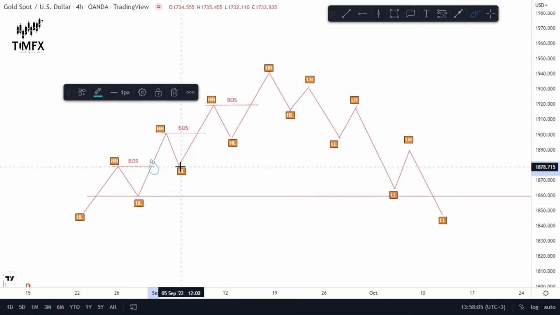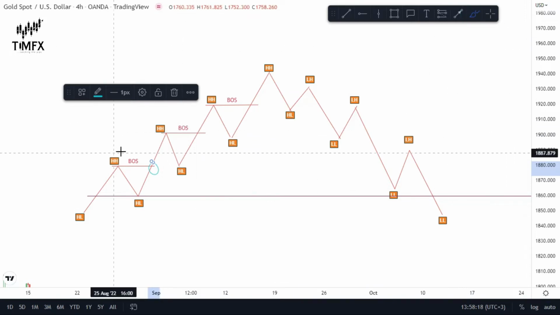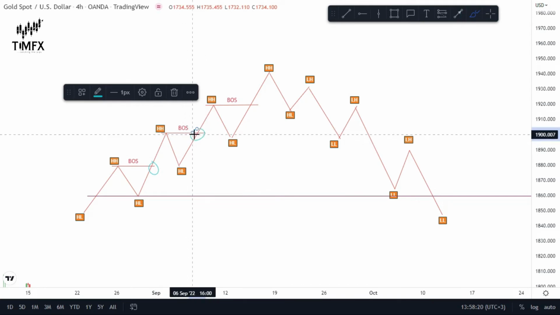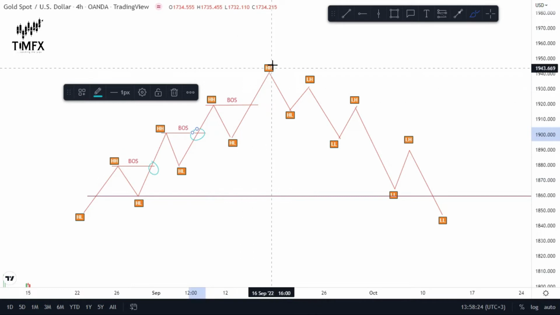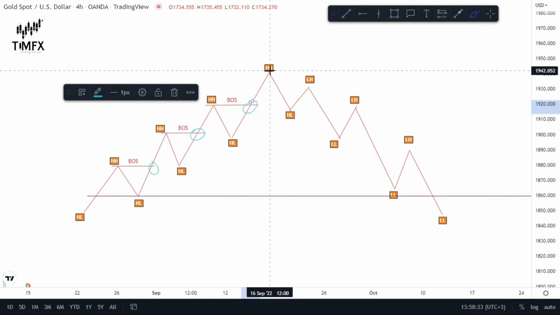Then it went down, it retraced to this place to create a higher low. Then it went up again and broke the previous higher high. The point at which it broke it, we call BoS. It broke it here, it broke it to the upside, creating a new higher high. Then it retraced, went up, and broke the previous higher high at this point, creating a new higher high.